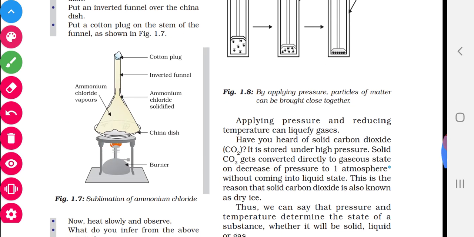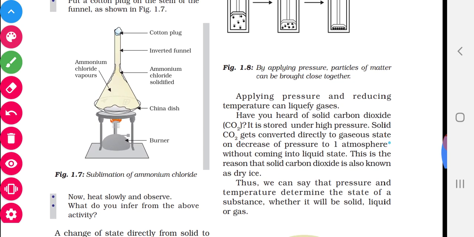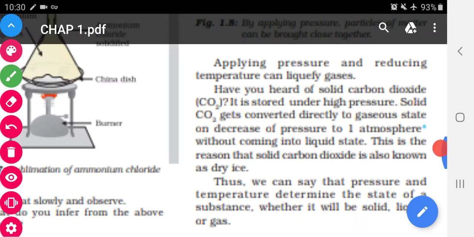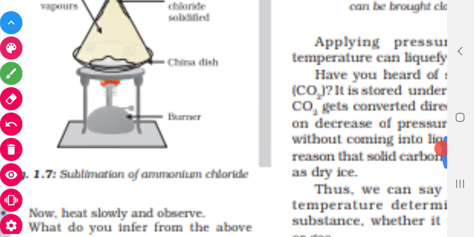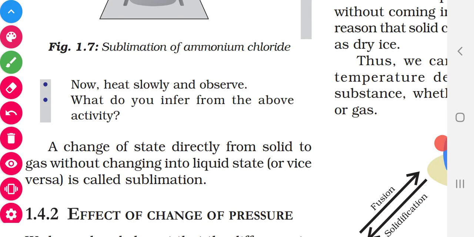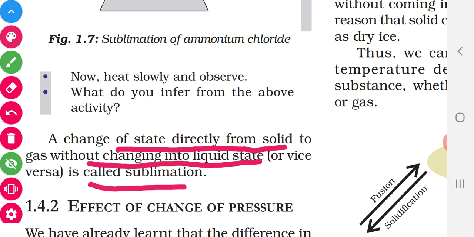As we increase the temperature, sublimation takes place. The inner sides of the funnel will be cool only, so deposition takes place. Now you underline what is sublimation. A change of state directly from the solid to gas without changing into liquid state is called sublimation, or vice versa.